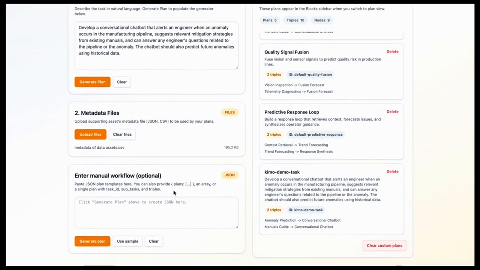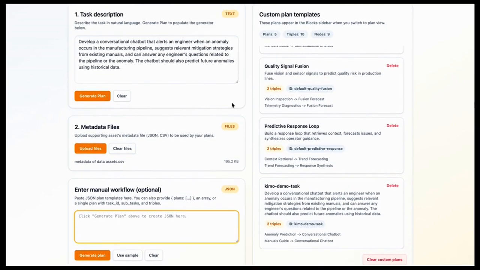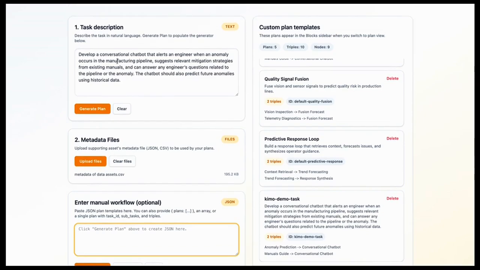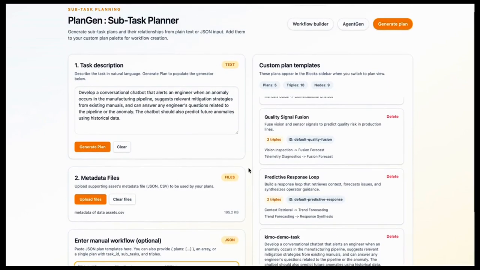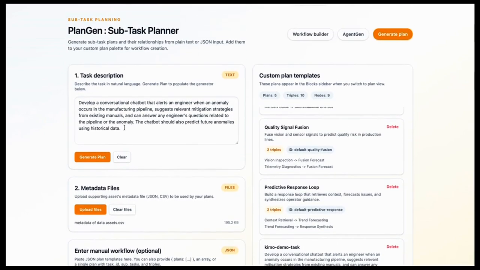Users also have an option of entering manual workflows if they feel they already have a workflow which is sufficient, rather than going through the process of PlanGen, skipping directly towards AgentGen. But for this example, we are going to stick with the task description given for the manufacturing example and the metadata of the data assets uploaded to generate a plan. This takes about 3 minutes.